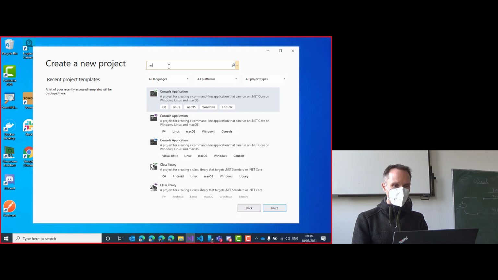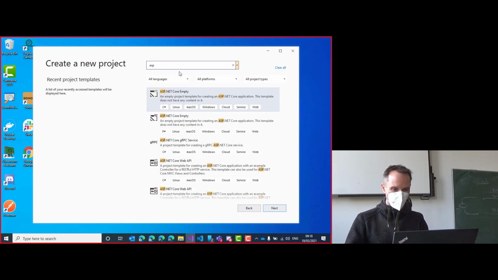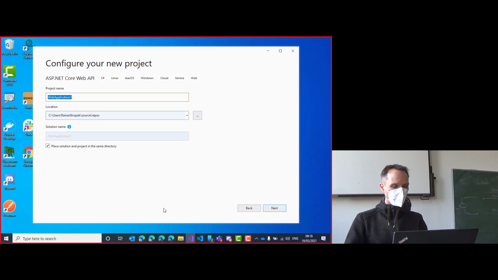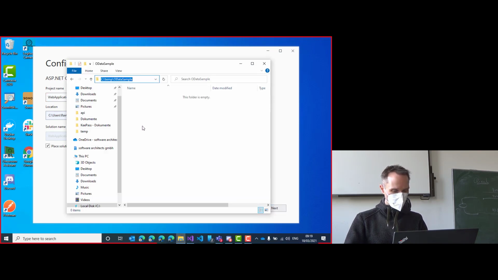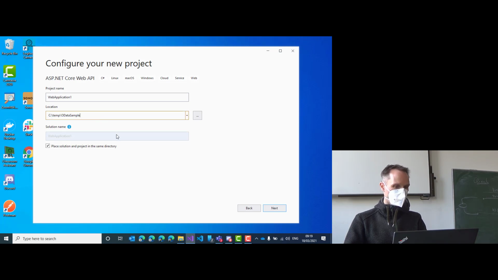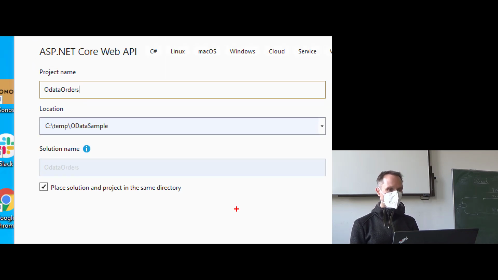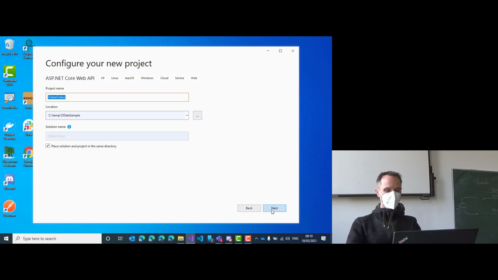Okay, let's look for an ASP.NET Core Web API. ASP.NET Core Web API. We have done that multiple times. And then I will put it into my folder that I have created just now. What will be the project name? Let's call the project orders, or OData orders. Something like this. I will give you a sec to set up this project. If I'm too fast, if anybody cannot follow along, please let me know, okay?